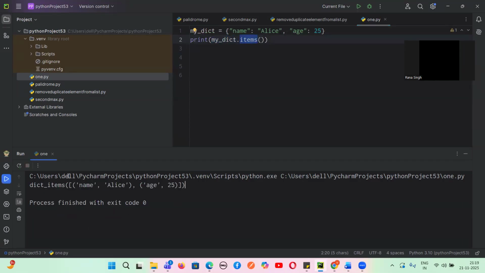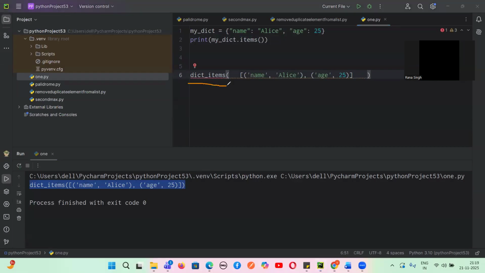So you see the output, guys. It is not a normal output. Let us just paste it and see here the output. If I enlarge it, this is coming as a view item. It is called dict_items, and in that, this is a tuple. See, this is a tuple.